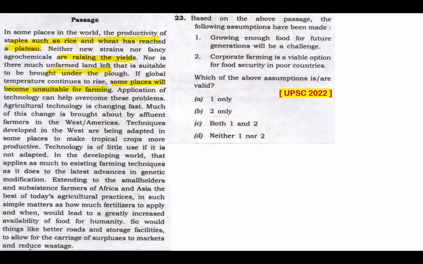Towards the beginning of the passage, we can read, in some places in the world, the productivity of staples such as rice and wheat has reached a plateau. Neither has raising the yields, and they've given some places will be unsuitable for farming. So that's something that we can assume from this passage, even though the word will is used. And my option would be, as UPSC said, option A.